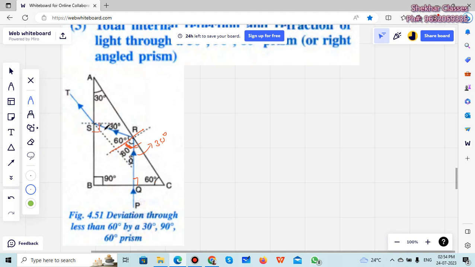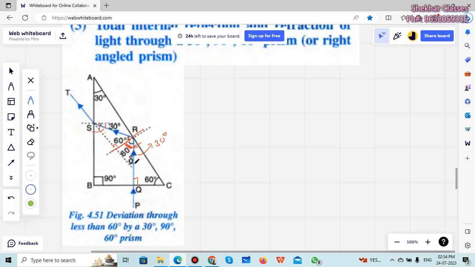This is 60 here. Fine. Total is 90 here. This angle is 90, and we know that this angle will be, okay, how much? It's going to be 30 degrees here. This is 60, right? This is 90. So how much is this angle here? This angle will be 30 degrees. So it also will be 30 degrees here. Fine. And we are able to calculate that. But once it makes an angle of 30 degrees here, then it will come out, because it is less than the critical angle. It will not go through total internal reflection, and it will come out, right?